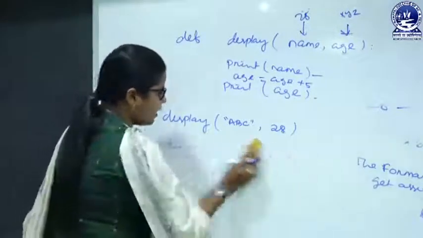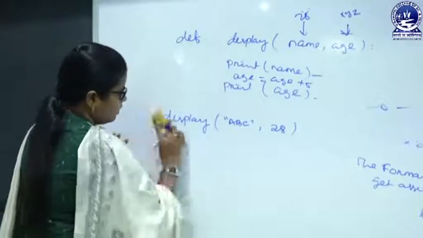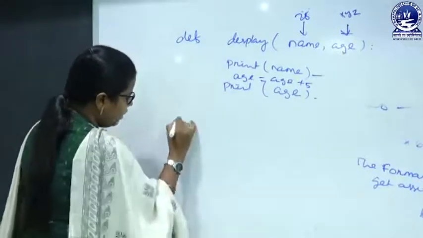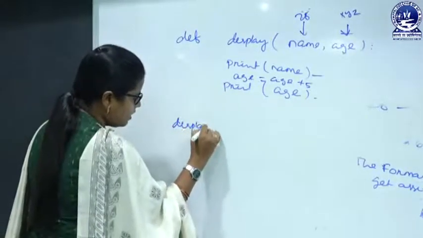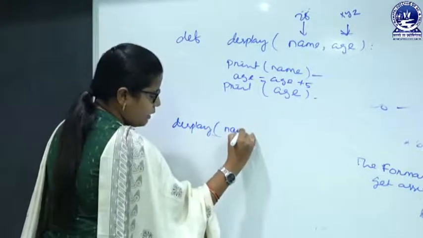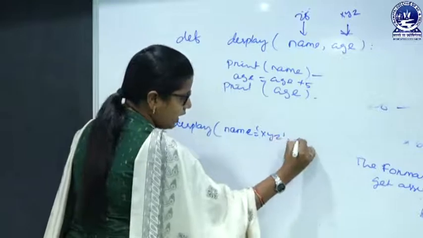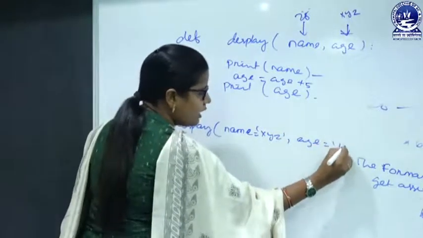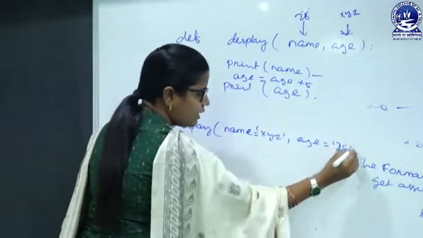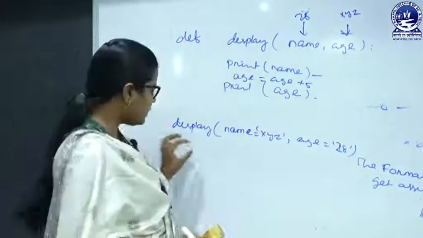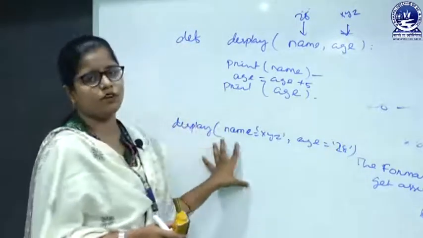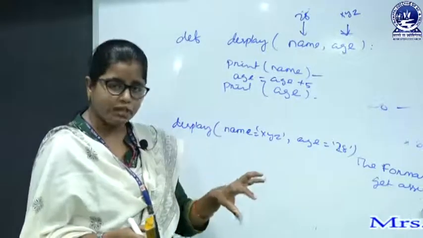That means if I call display with name equals XYZ and age equals 18 or 28, whatever it may be. When we call this display function, how will the mapping be done?